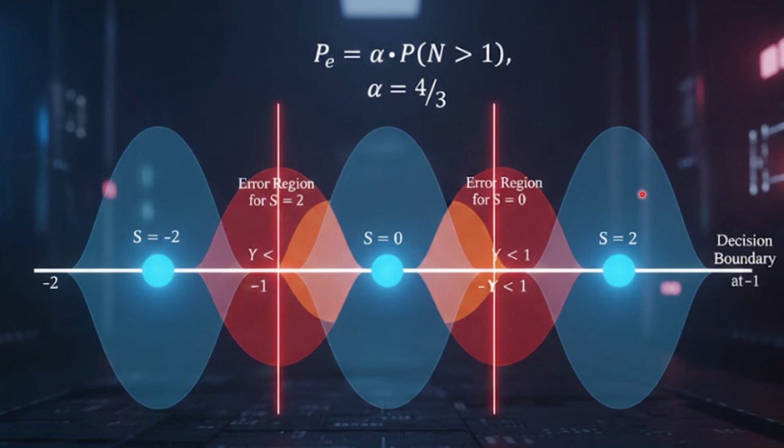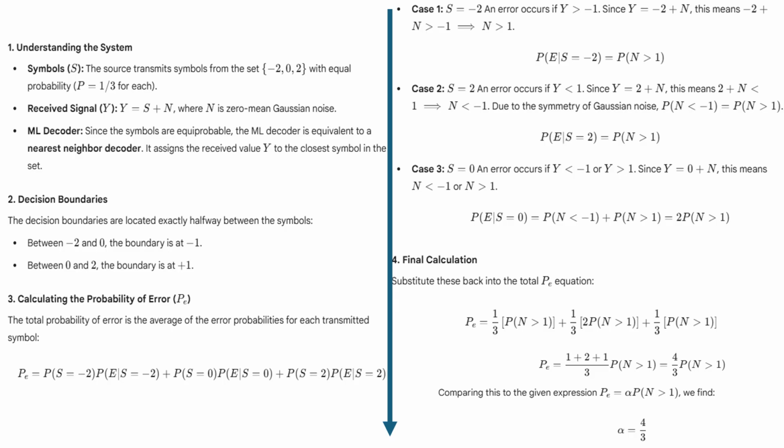Definitely there is a chance that we'll get S equal to 2, but additionally if the random values fall in this range, that will be considered as noise. So how much will it be? We will find the error probability for S equal to 2, 0 and -2, and then we'll add them to get the total probability. So let's find the probability of error for S equal to 2, -2, 0 and 2. In order to solve it, now let's see.